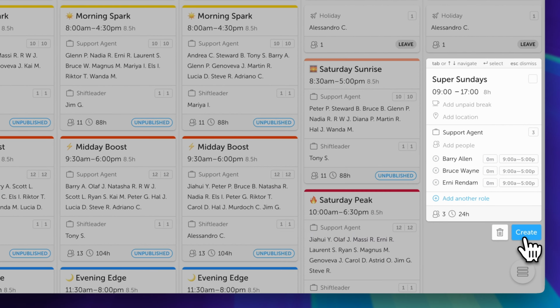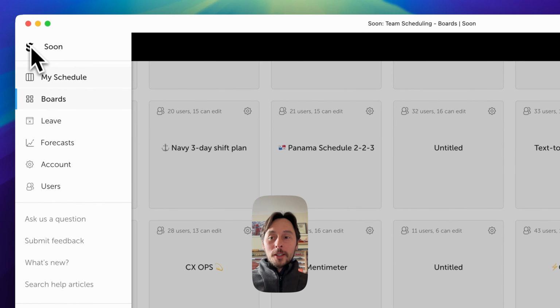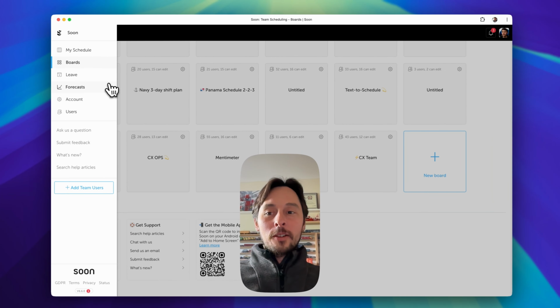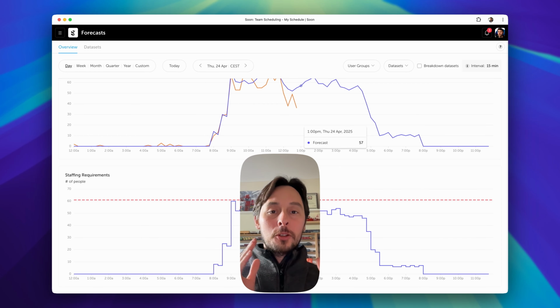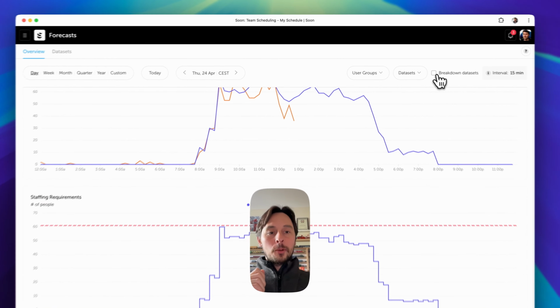On top of all that, there is a lot more for you to discover to streamline your operations with Soon. We have things such as leave management and forecasting. Based on the forecast, you can even do a staffing level requirements calculation to make sure you always have the right number of people per channel.